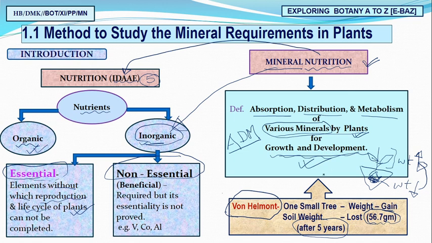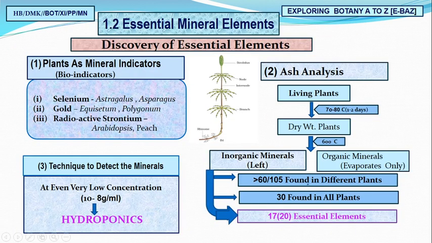So in this way, I think you are very aware of how this idea came to the scientists, that there will be a mineral nutrition, there will be a transfer of nutrients from the soil to the plants, and these are mainly inorganic minerals. So I think it's clear. So in a nutshell, in this slide we have to study what mineral nutrition is. Mineral nutrition is absorption, distribution and metabolism of various minerals by plants for growth and development. Is it clear, friends? Okay, now come.